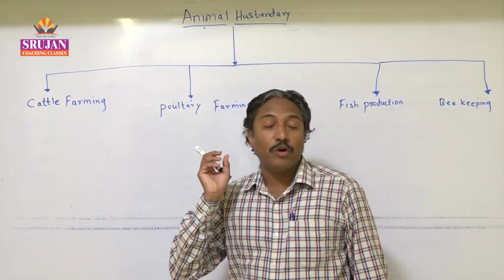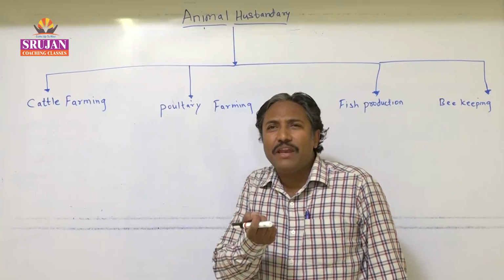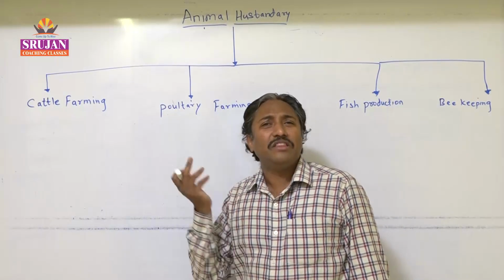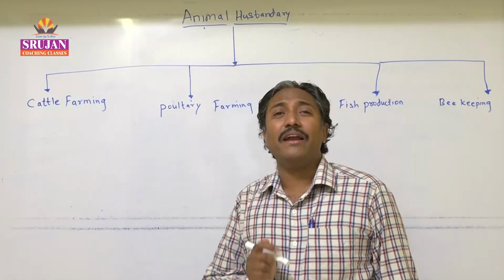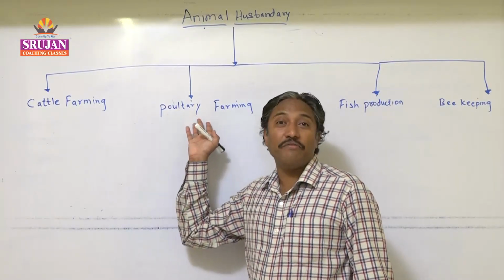So whatever your cells, whatever your tissues are, they are mainly built up with the help of protein. And even a poor person or a rich person, whoever it may be, can easily obtain this type of resource, that is in the form of egg, as well as the second part, that is called chicken meat. So we'll study in detail about this poultry farming later.